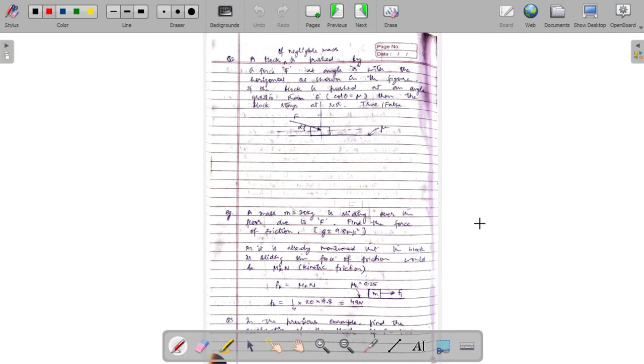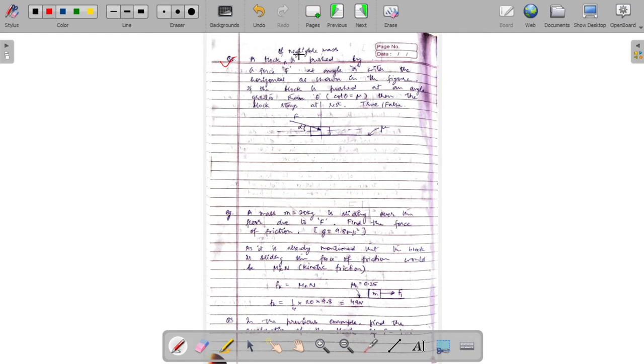Welcome everyone to this discussion on the chapter of laws of motion. We were doing the topic of friction, and in particular, we were dealing with problems of static friction. So let us continue and jump right back into the problem.